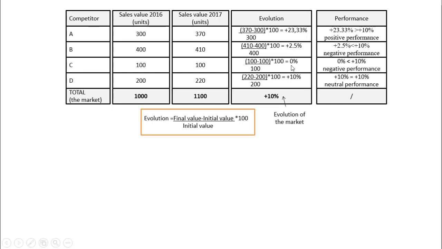In the third case, for company C, we can see that the evolution is 0. Why? In year 2016, the sales are 100. In 2017 are also 100. So the difference is 0 in percent. This means that this company stayed at a constant level or had constant sales, while in average the competitors increased by 10%. Is this good? Is this bad? So the company stayed at the same level while the rest increased by 10%.